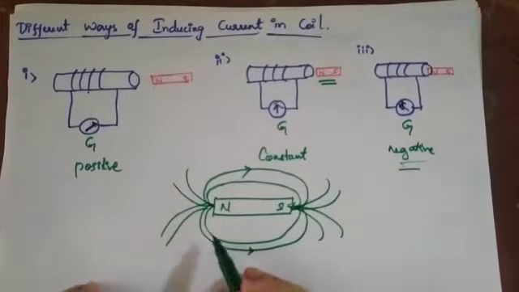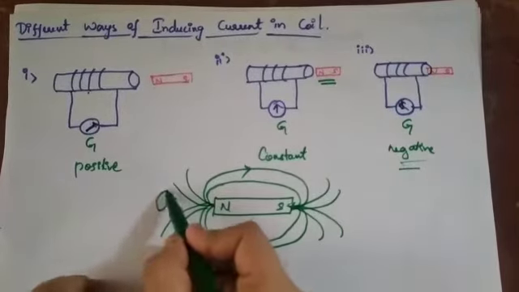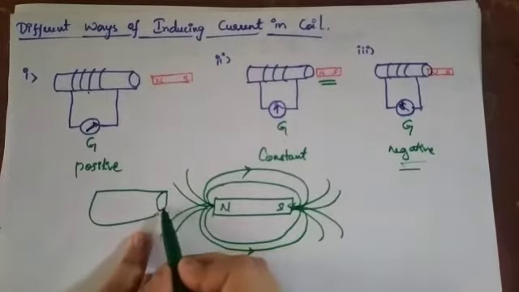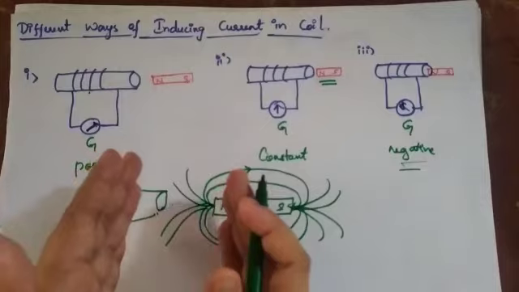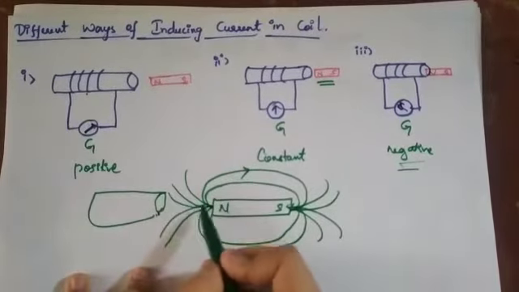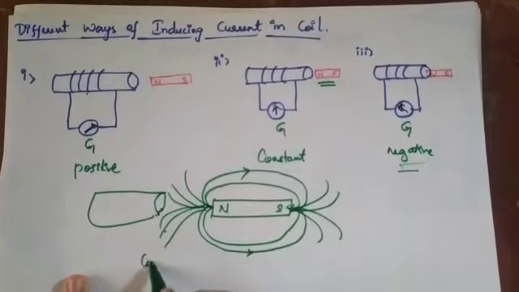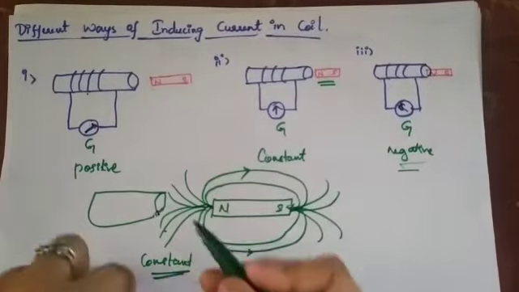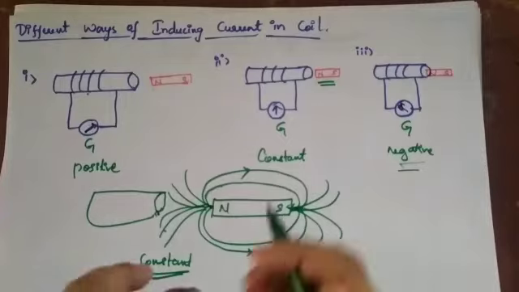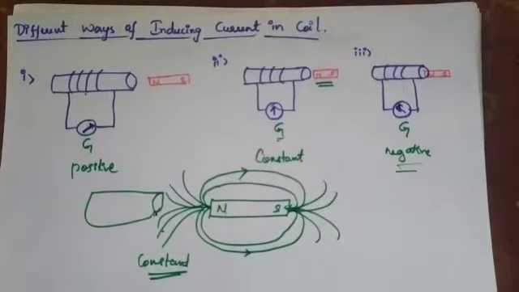When these magnetic field lines come in contact with the conductor, when the bar magnet is kept constant with the conductor, the magnetic field lines will also be constant. So the induced current in the conductor will be constant, and the galvanometer shows no deflection. That means it remains constant.